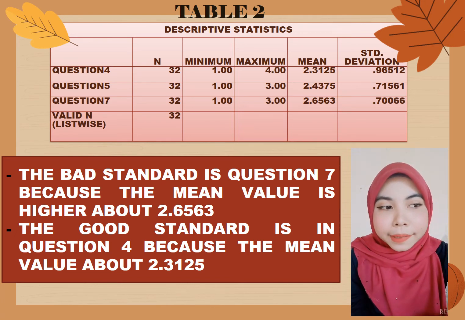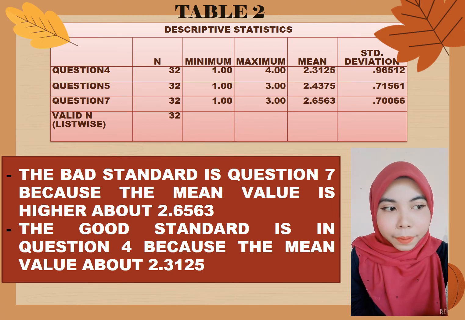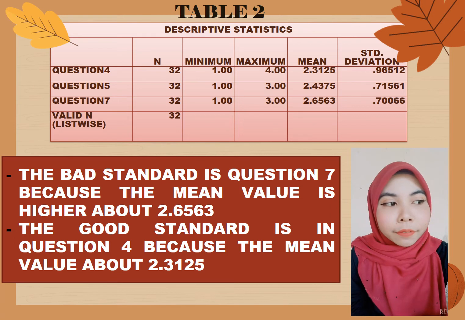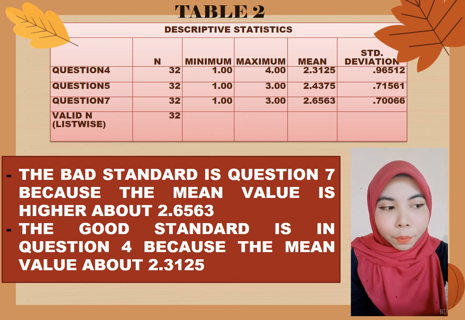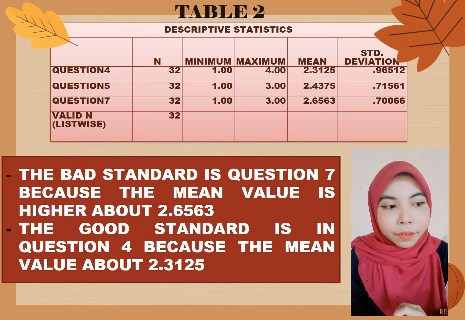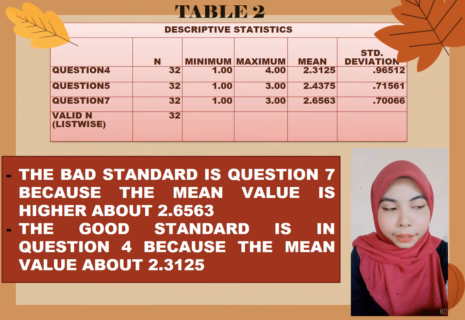The best standard is question 7 because the mean value is higher, about 2.5653. In this question, 25 answered maybe, about 78.1%, because respondents are not confident that inflation can give positive returns in real estate investment during COVID-19.